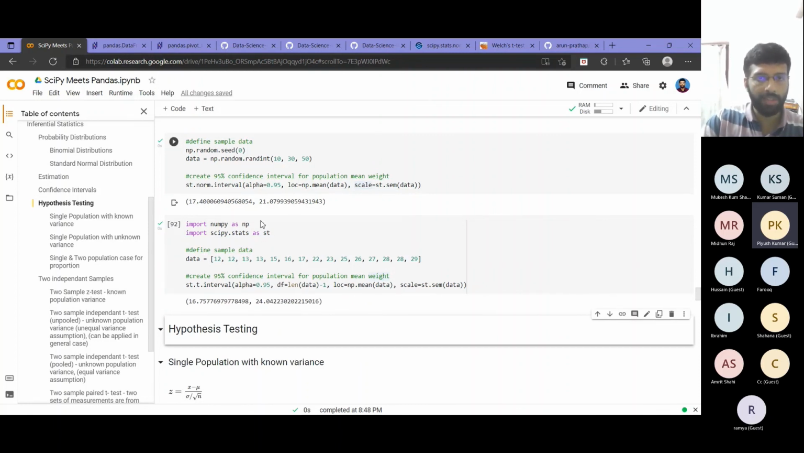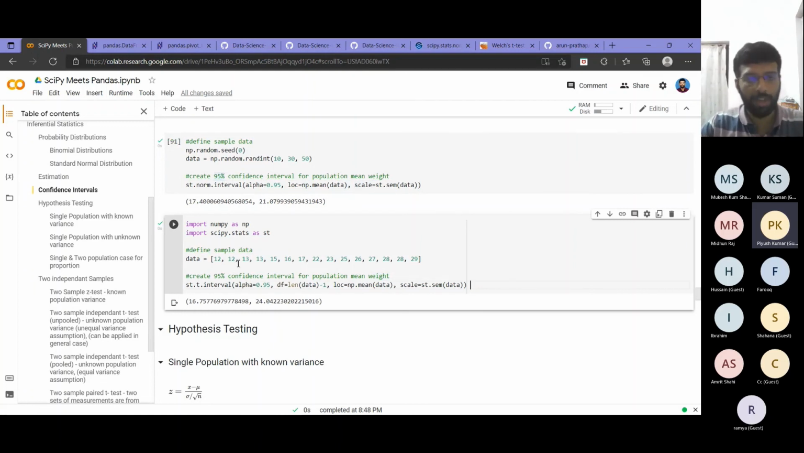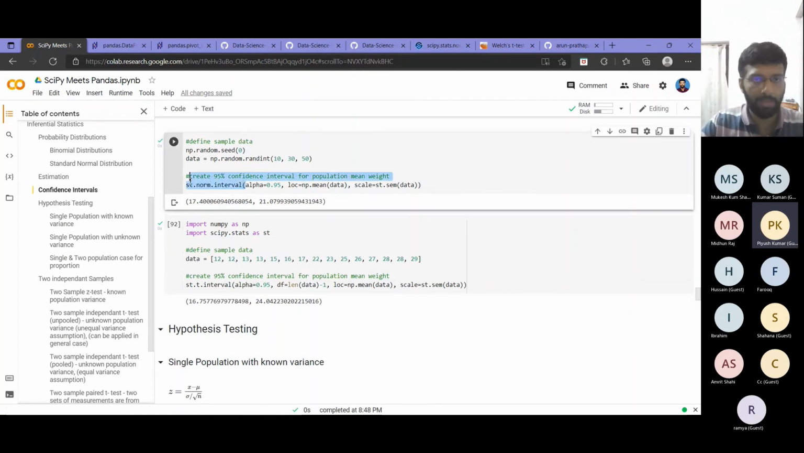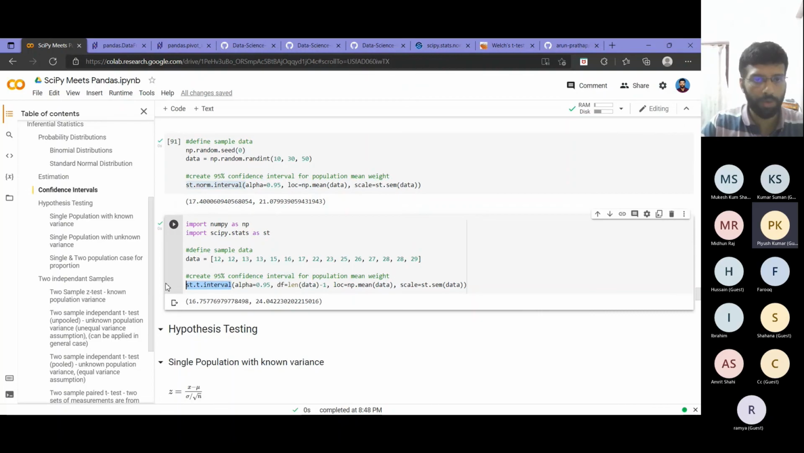So these are the only two things, right, that will come in confidence intervals. Any question that you get on confidence intervals, you can map to either Z or T, and by learning these two simple functions, you can solve all those questions.